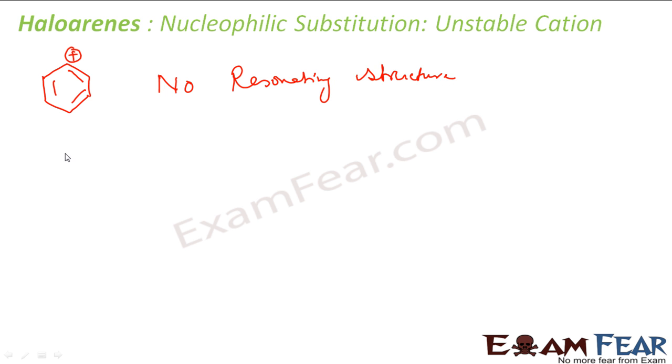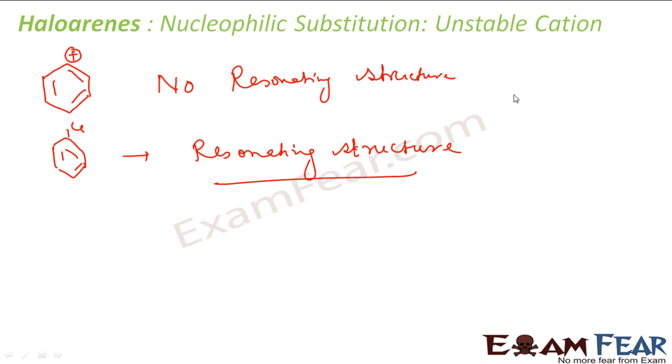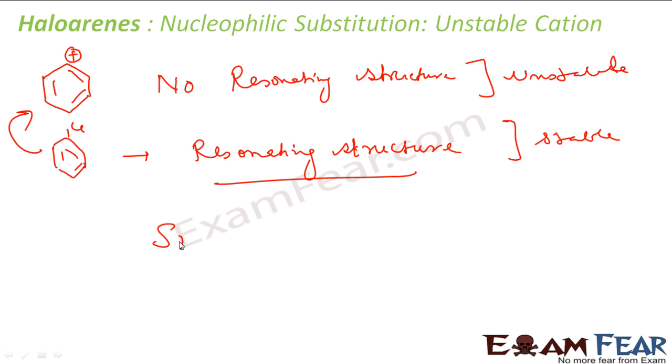But in the case of chlorobenzene, you have seen that you were able to create resonating structures. So now since you are not able to create a resonating structure, this is unstable and this is stable. So it will not like to go into an unstable state. So cation formation also is difficult because the cation is unstable. So SN1 is totally ruled out.